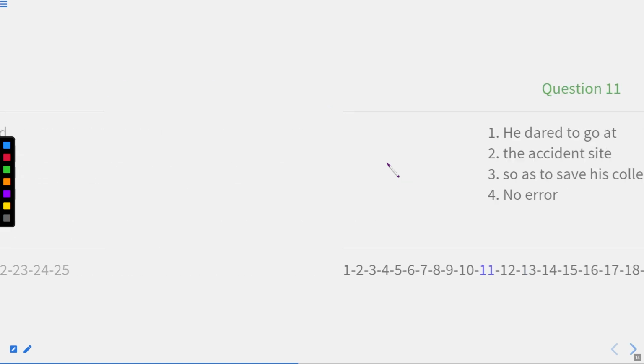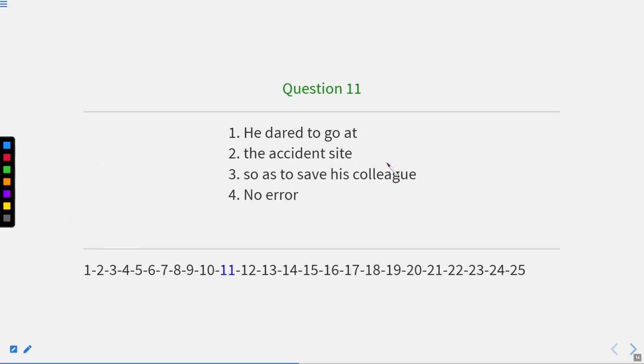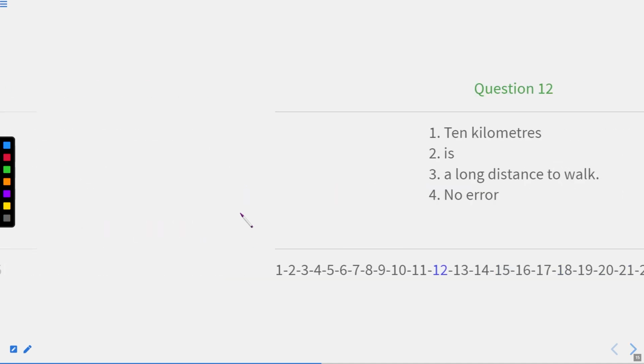Now this is question number 11. He dared to go at the extreme side so as to save his colleague. Now, of course, the word dared shows the positive sense, and the sentence is not negative. So the correct answer will be no error, because he dared to go at the distant extreme side so as to save his colleague. Okay, so no error will be the correct answer. Now let us move to the next one.